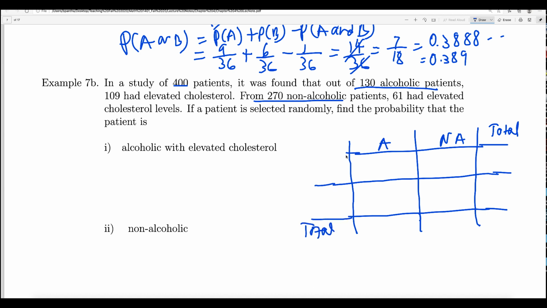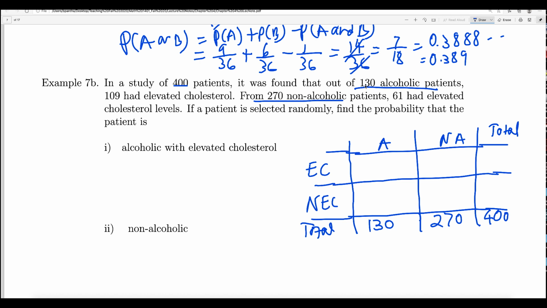Okay, now let us look at this. What I did say is, out of 130 alcoholic patients, the total alcoholic is 130, and then out of 270 non-alcoholics, the total non-alcoholic is 270. That is given, and if you add that, the total of the total is 400. Okay, now out of 130, how many? 109 had elevated cholesterol. Let us denote the elevated cholesterol by EC and the non-elevated cholesterol by NEC. So this is the elevated cholesterol, these are the non-elevated cholesterol.